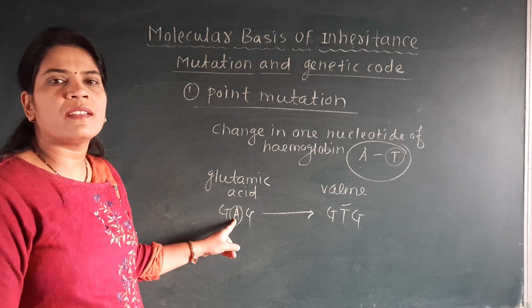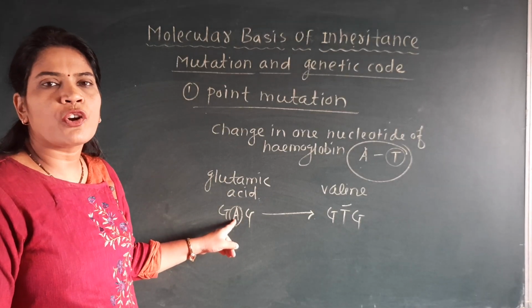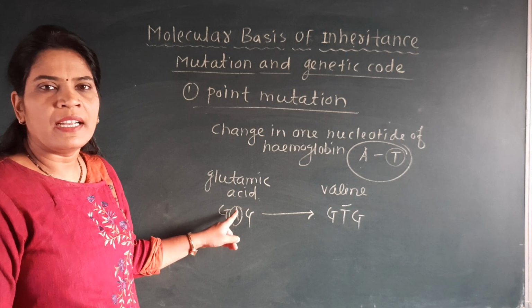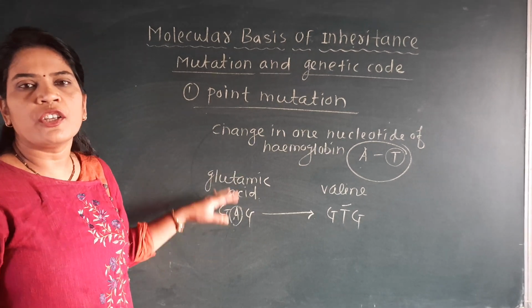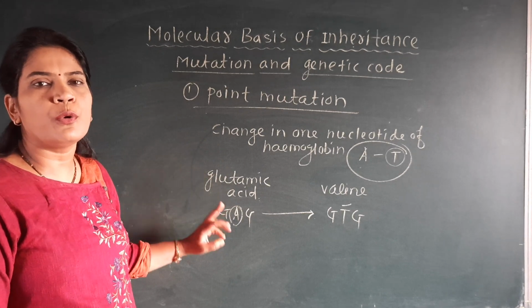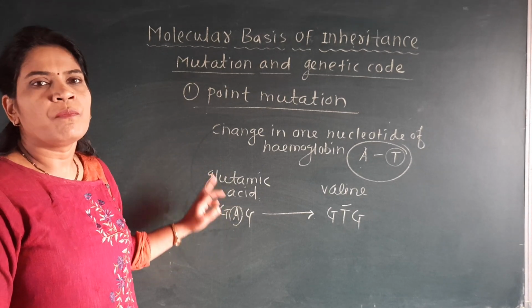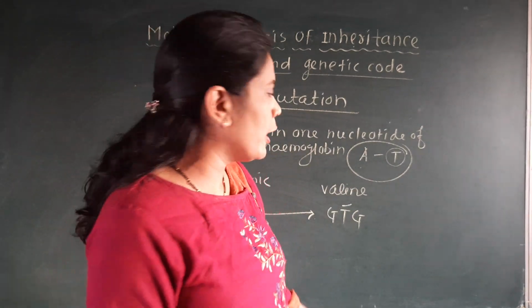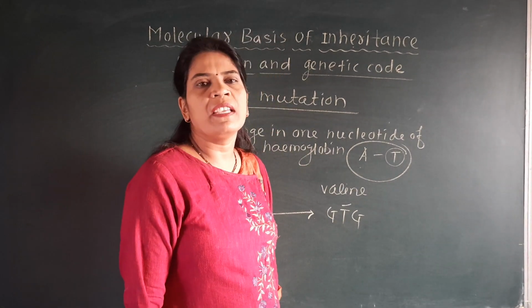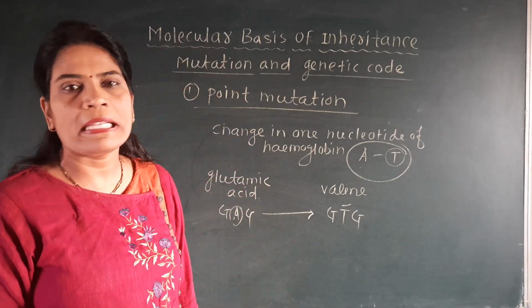Only one base pair gets changed, and instead of A, in some human beings T appears, and that's why the whole amino acid gets changed. There should be glutamic acid, but due to T instead of A, that amino acid changes into valine. And if there is valine and the codon GTG, then definitely there will be sickle cell anemia.